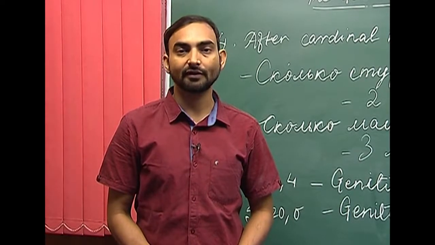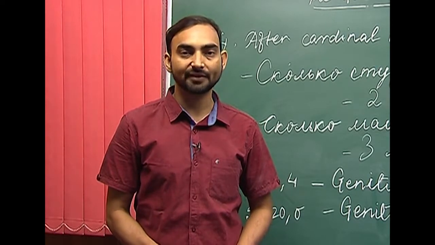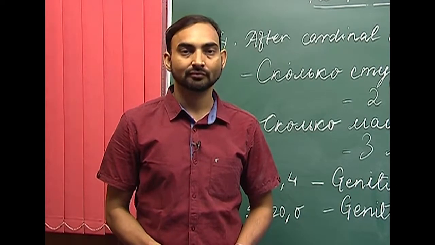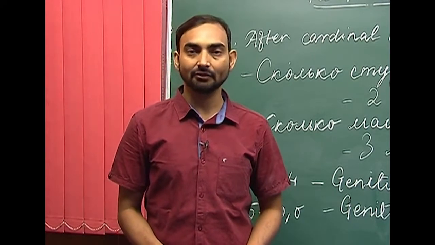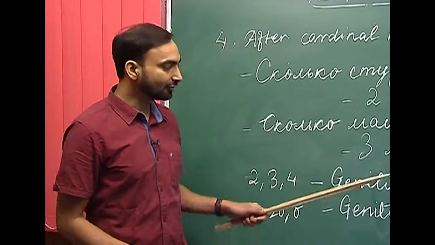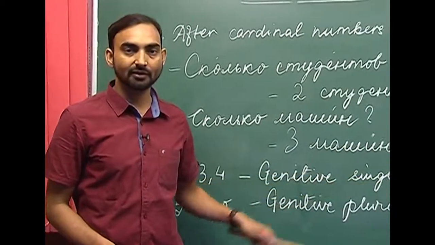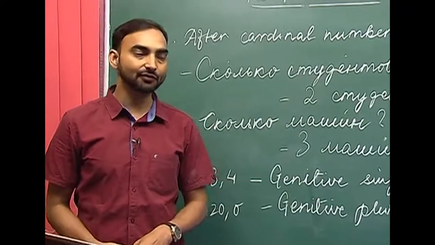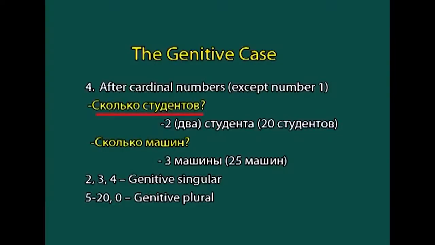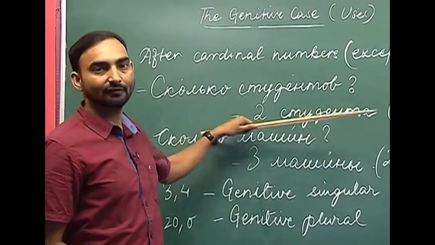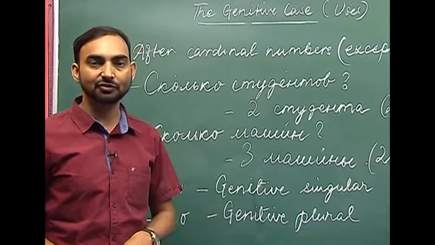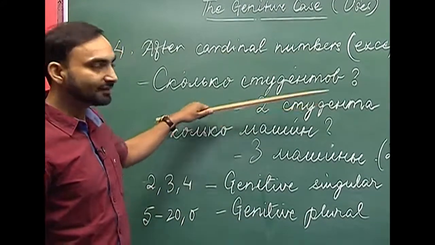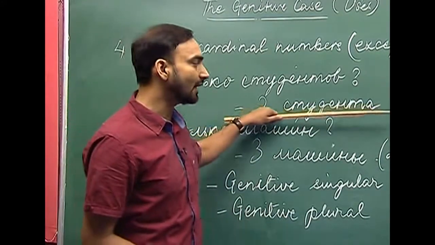Genitive case of nouns is also used after the cardinal numbers except 1. With 1 we use the nominative singular, and with 2, 3, 4 we use genitive singular, and with 5 onwards and if a cardinal number ends with 0 we use genitive plural. For example, Skolka studentov, how many students? So, if you answer with a cardinal number which has 2, 3, 4 at the end, we use the genitive singular, dva studenta.